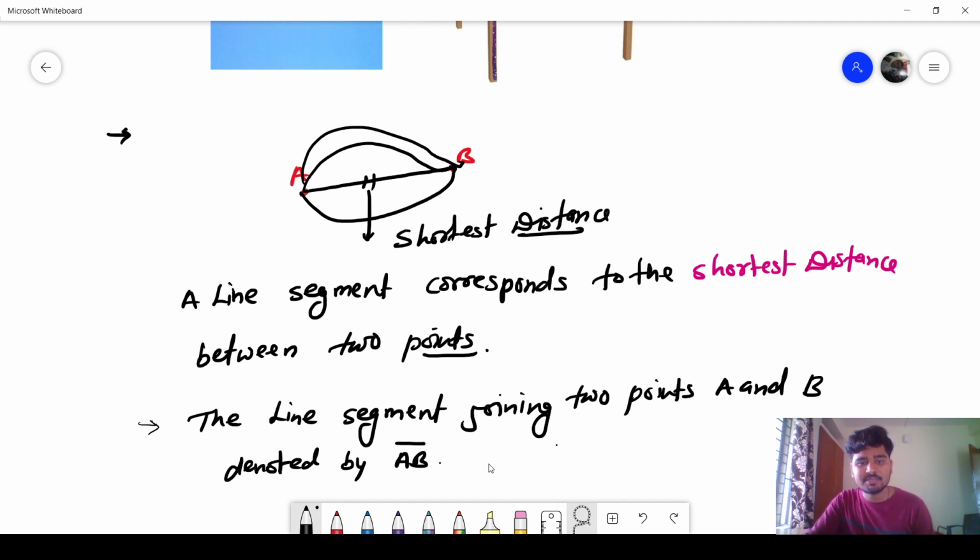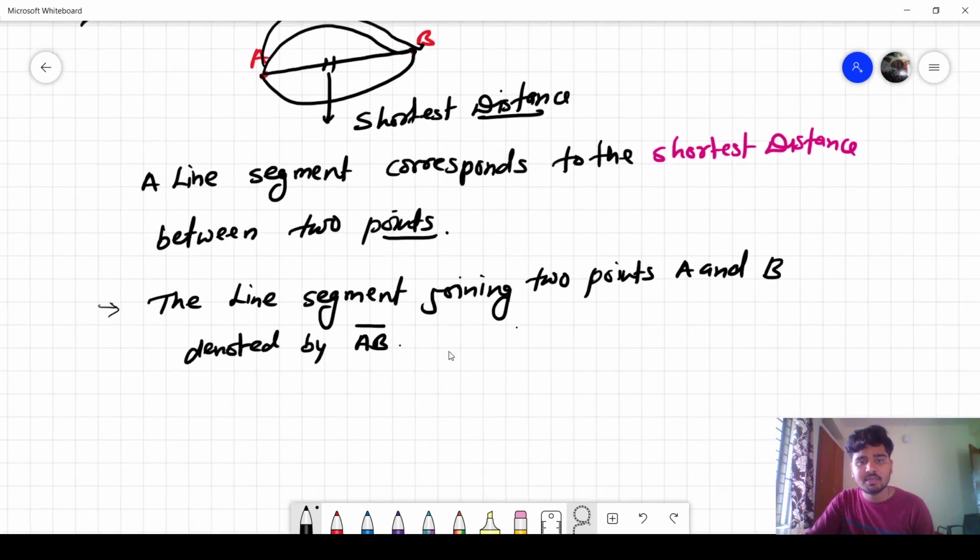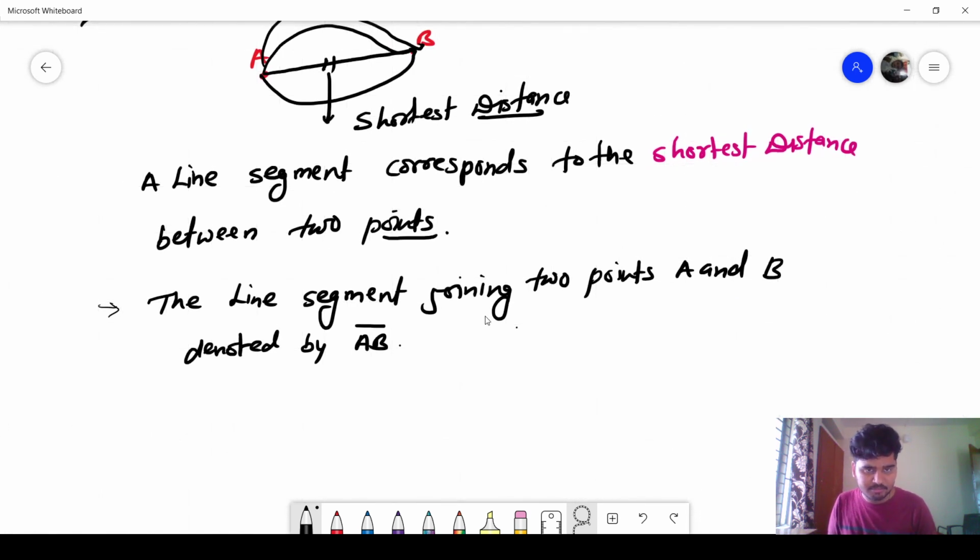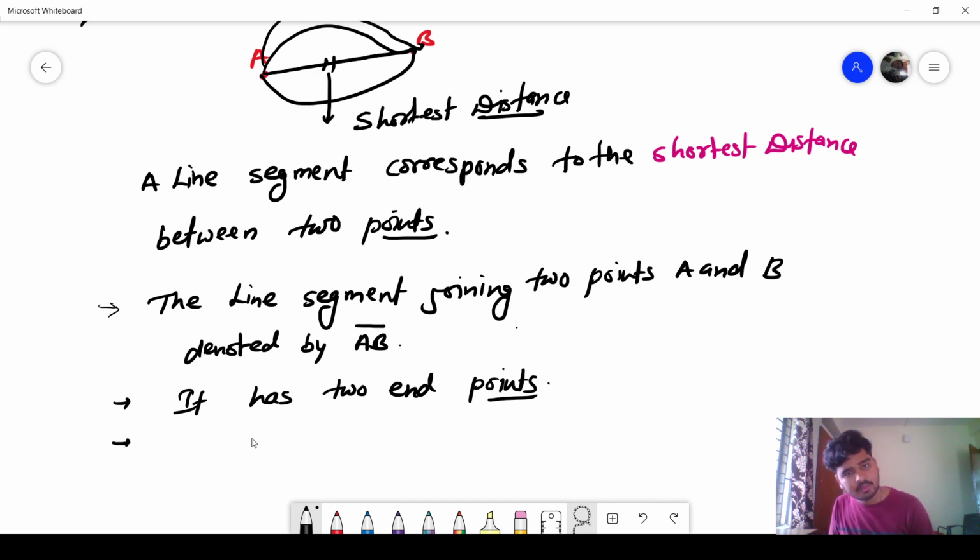Suppose A to B is a line segment, so how will I represent it? AB and on the upper side one line, that is a line segment, and it has two points. It has two end points. So line segment has two end points. And next property, the length of this line segment will be definite. It will not be indefinite. We can measure it. The length of this line segment will be definite length.